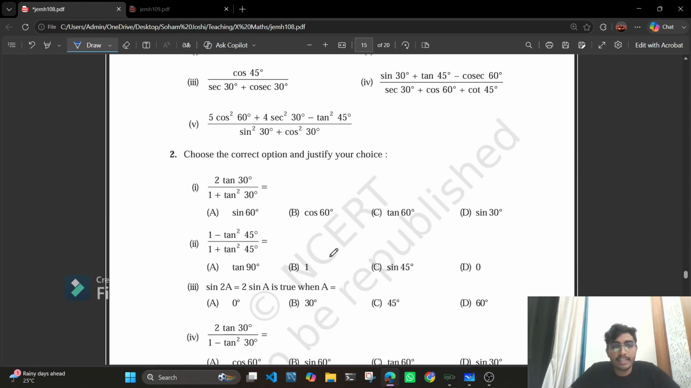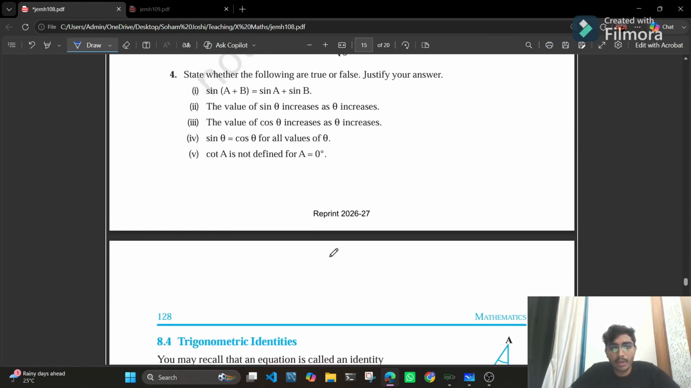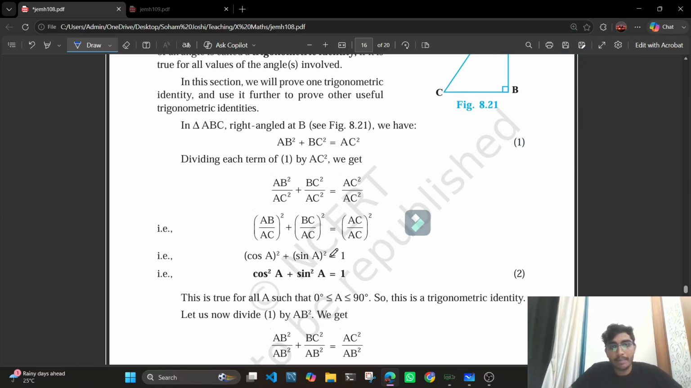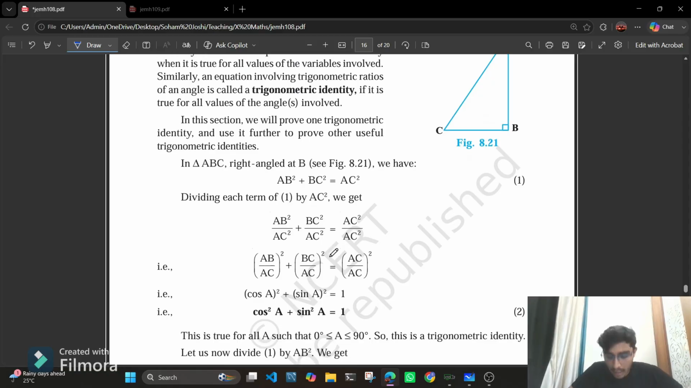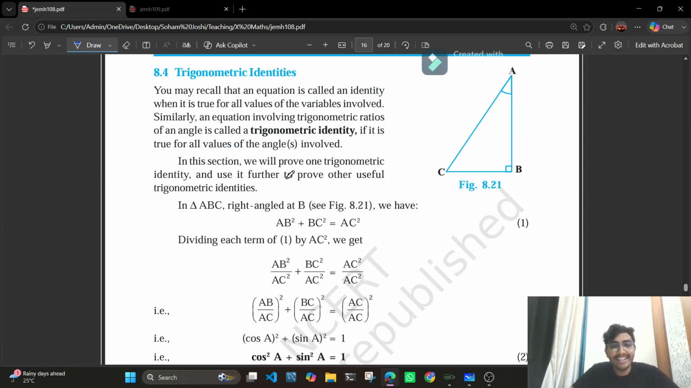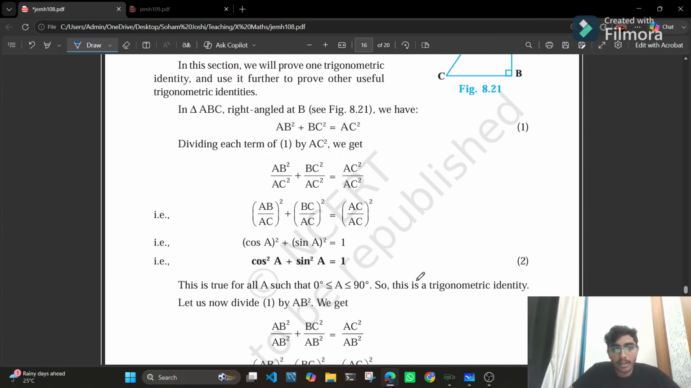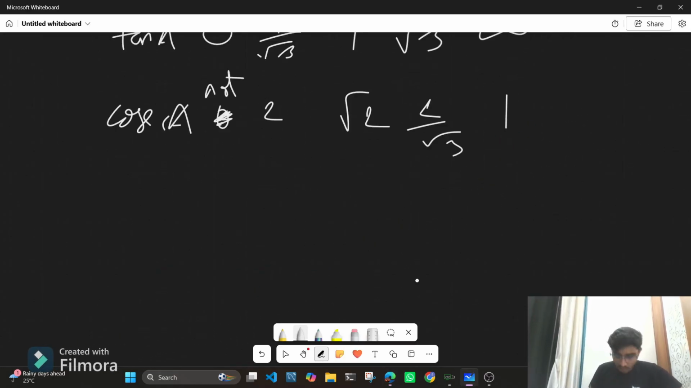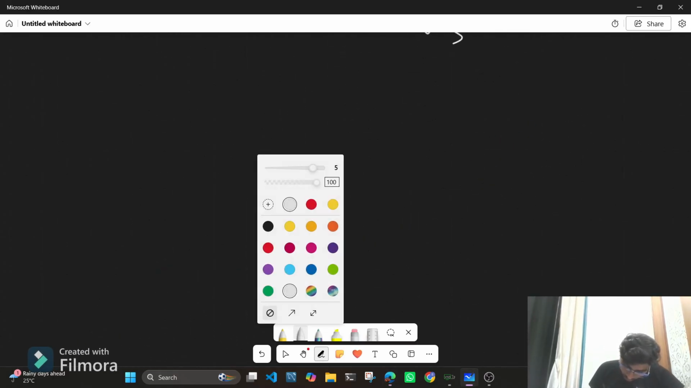Next up, we have exercise 8.2. Again, you have to do it on your own. Moving further, we have trigonometric identities. That is the last topic for this chapter. So there are three identities that we need to learn, and these identities are universally accepted and true for all conditions. So I'll just quickly write down all the identities.